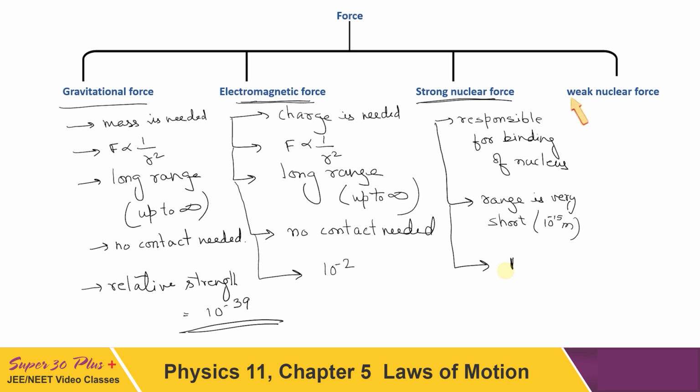The next one is weak nuclear force. As the name suggests, it is of course weaker than the strong nuclear force, and this is actually responsible for radioactive decay. So this is again a very short range force, and it is responsible for radioactive decay, because as we know in radioactive decay, a beta particle is emitted.